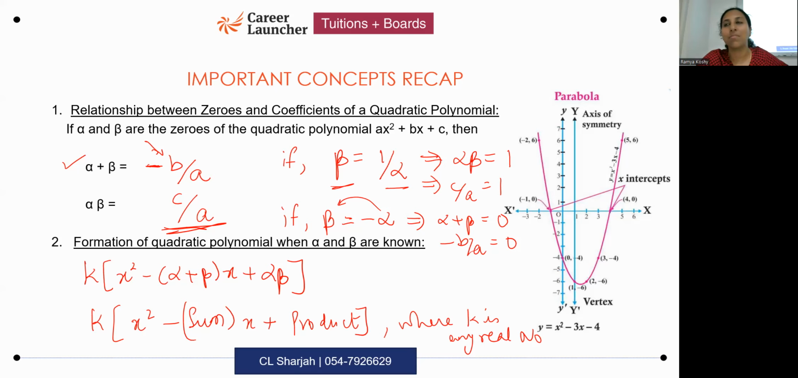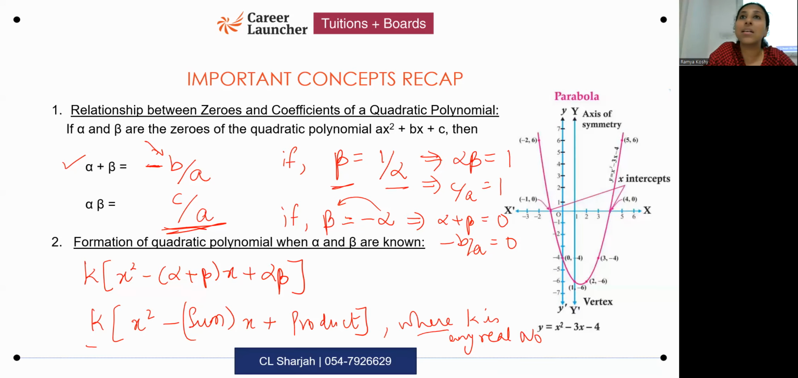Suppose a question comes, how many polynomials are there which have 2 and 3 as zeros? You will find the polynomial and then you will answer 1. That is wrong. Some of you may make that mistake. It's not 1. There are infinite polynomials which can have the same zeros. What is the reason for that? The reason is this: you can multiply by k, and k can be any real number.